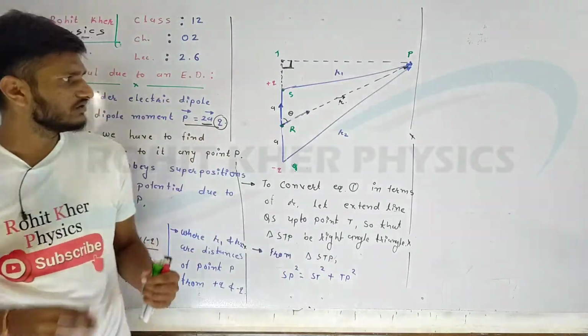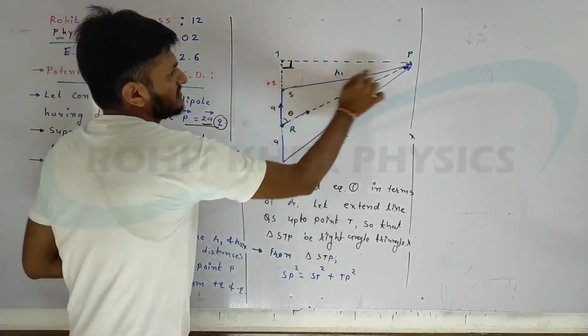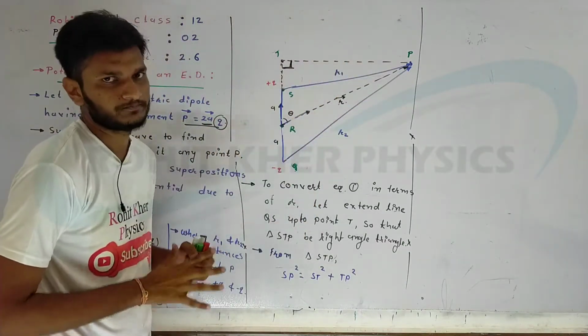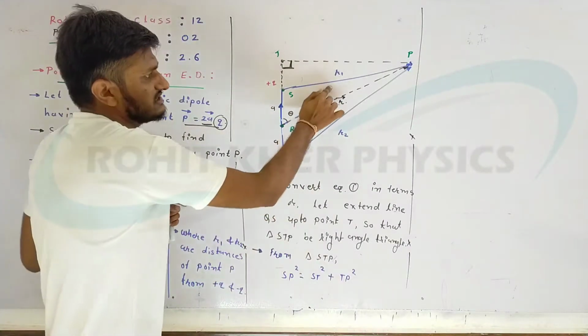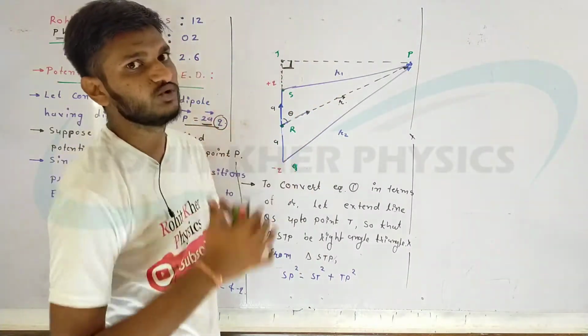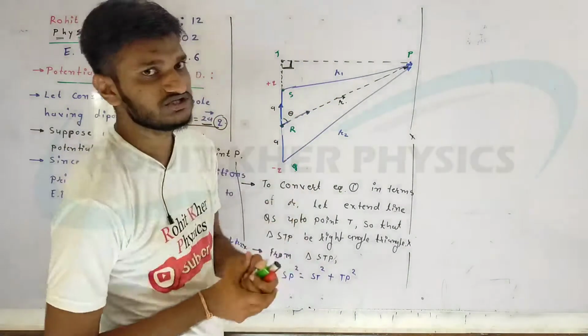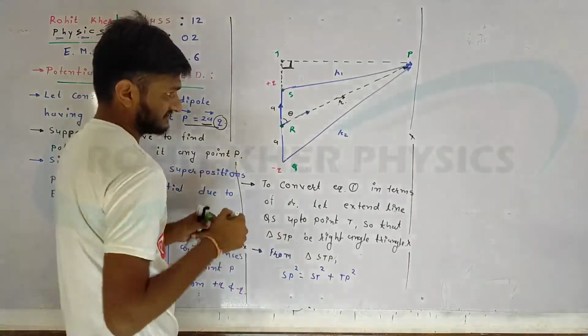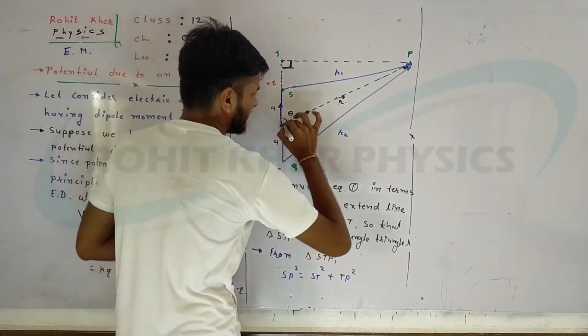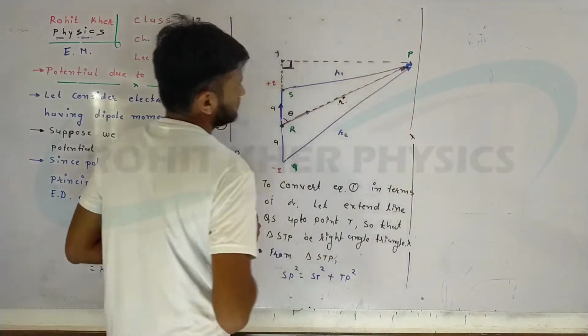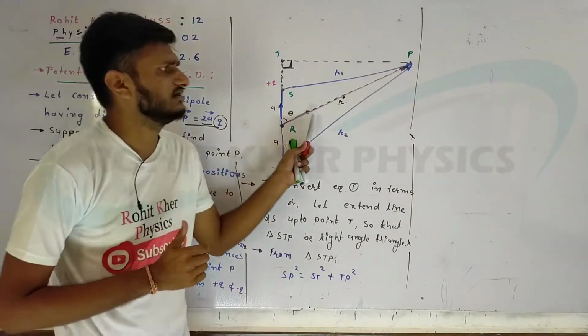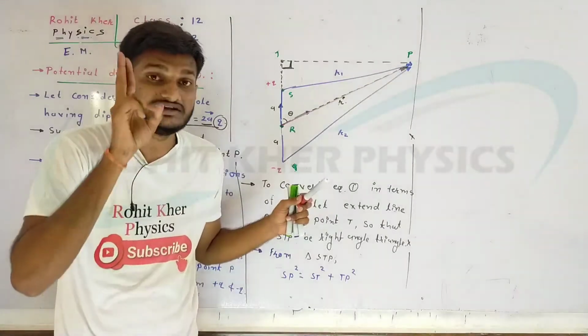So from now, SP square is known as R1 square. So how can we now convert this R1 square in terms of small r? We apply some logic here. Focus here. So this one is R. This line is R. Let us divide R into two components.